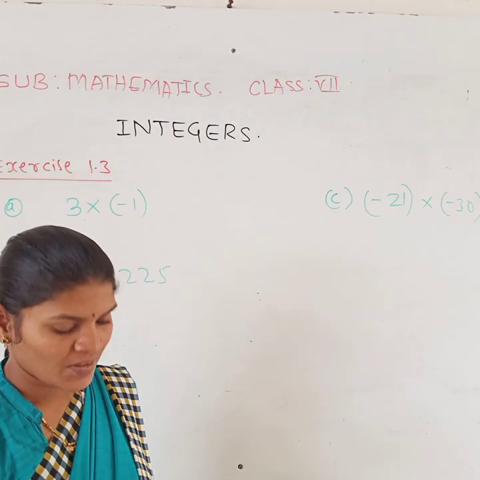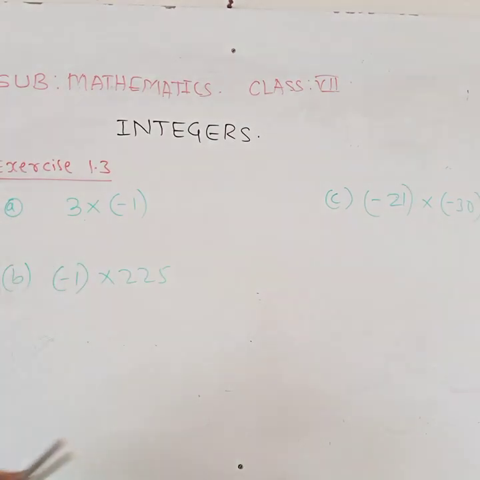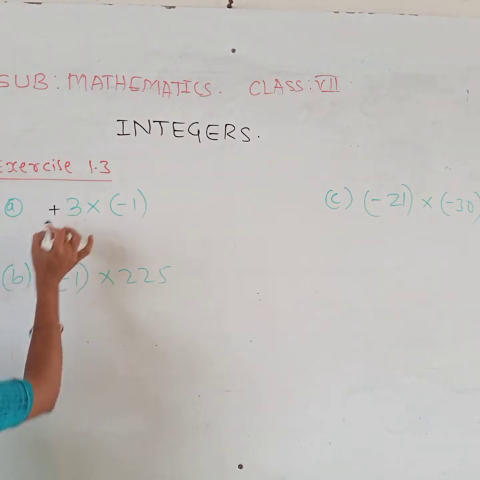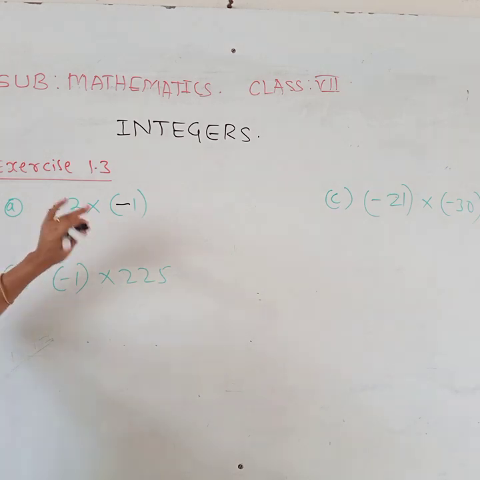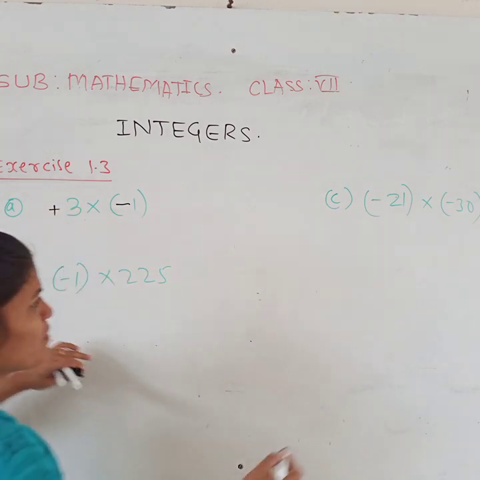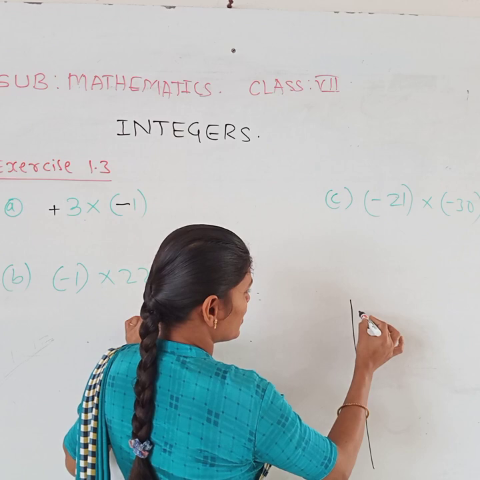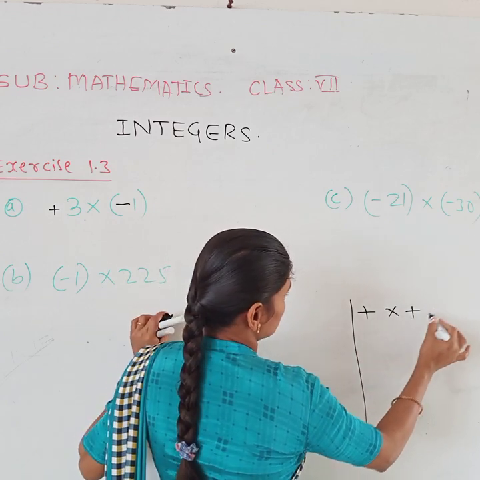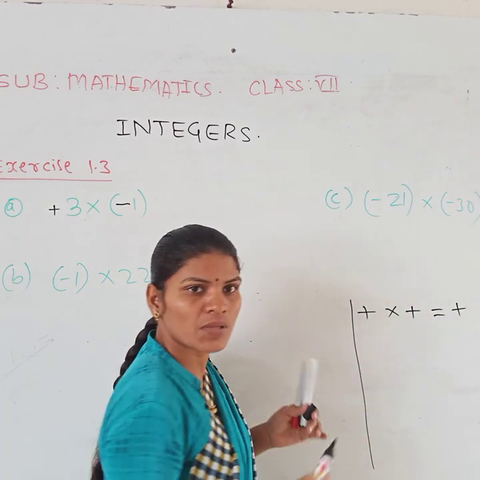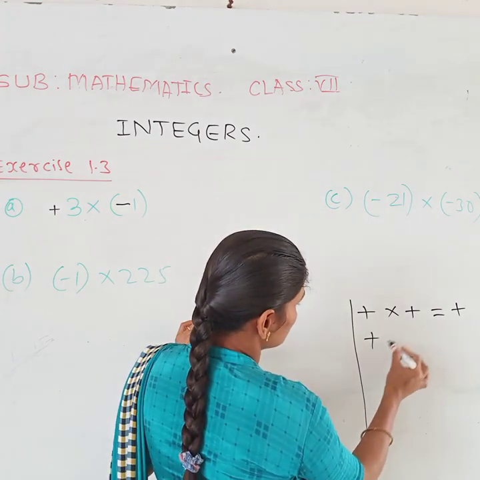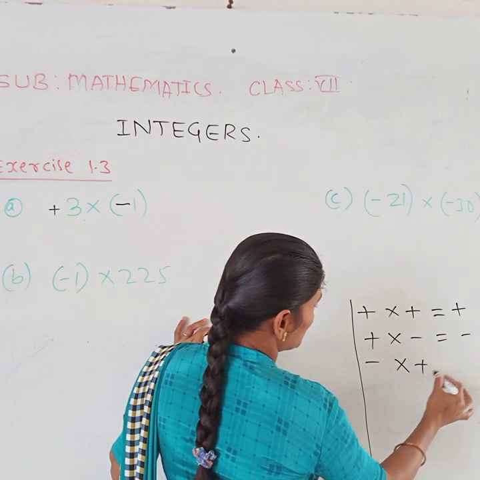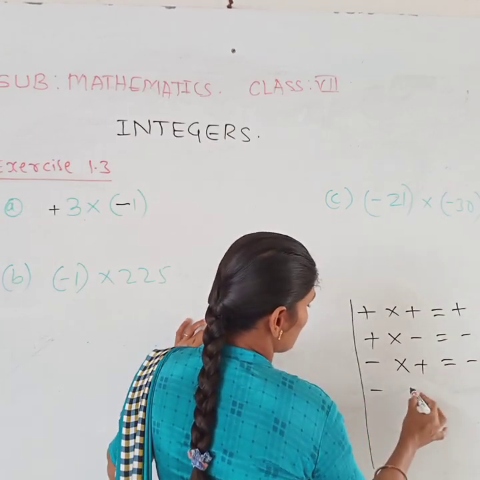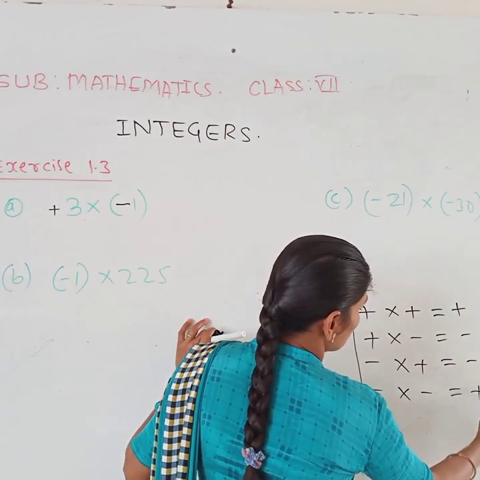See here, first one. Here 3 is a positive integer, and 1 is a negative integer. You already know the multiplication rules: plus into plus is plus, plus into minus is minus, minus into plus is minus, and minus into minus is plus.